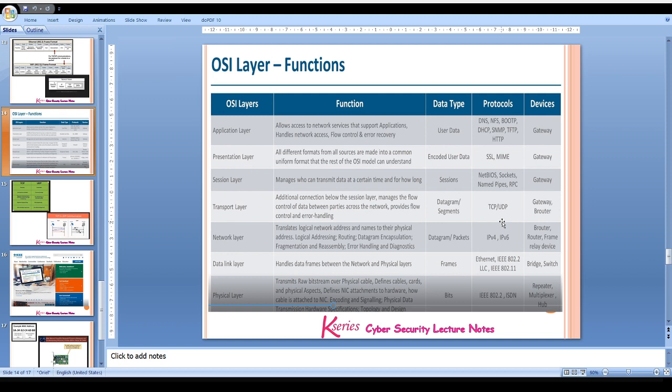And then at the network layer, we have two types of IP addressing schemes. We implement IP version 4 and IP version 6. At the network layer are routers and frame relay devices. Then in the data link layer, we use bridges and switches, and repeaters and hubs at the physical layer, and the standards which we generally use are IEEE 802.2 onwards.